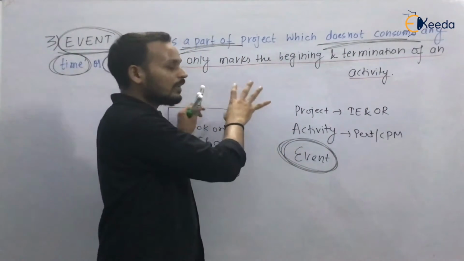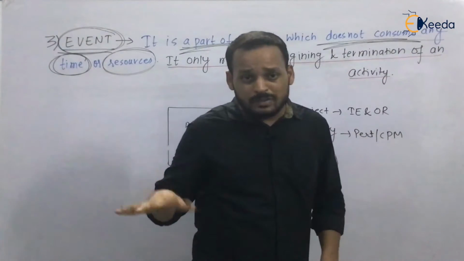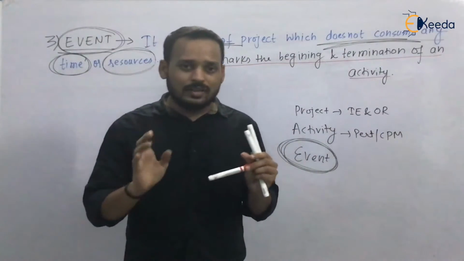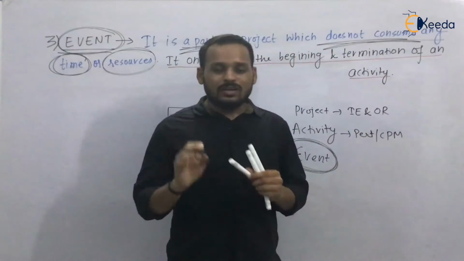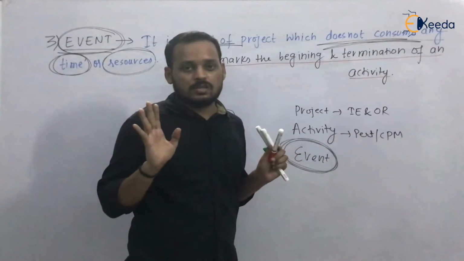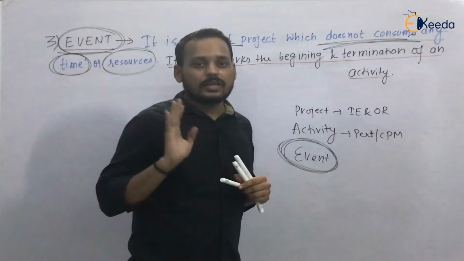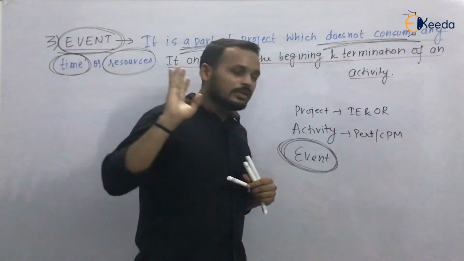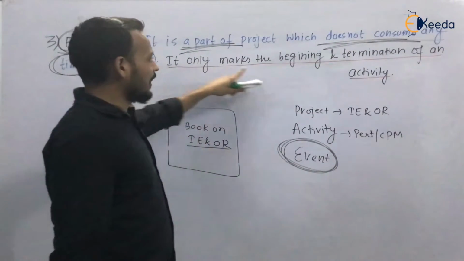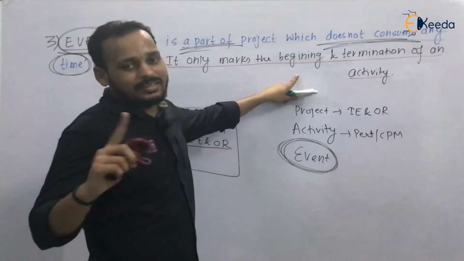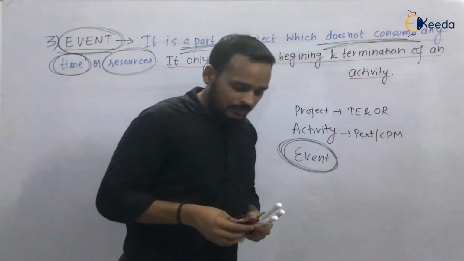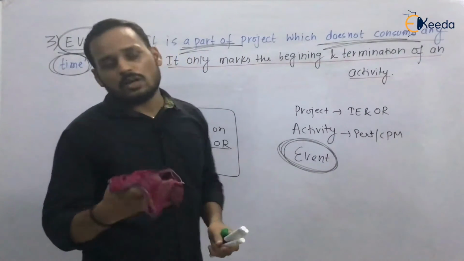You will get to know each and every term in detail in upcoming lectures. It is only the basics. It is only the theory. You will learn everything in the network diagram. You will learn every numerical. You can solve each and every numerical with the basics. So you have to learn the basics very carefully. So this is an event. It will only say that the activity has started and the activity has ended.